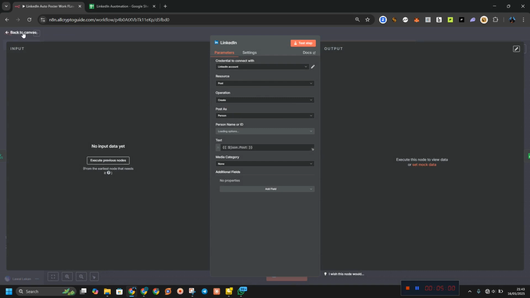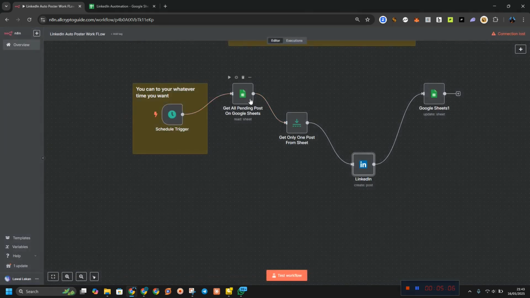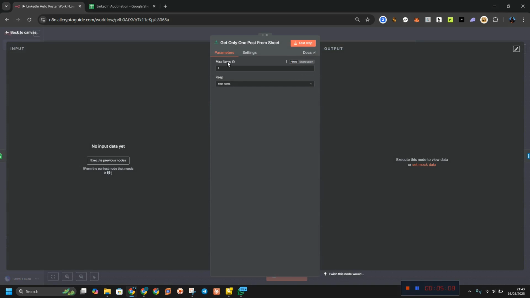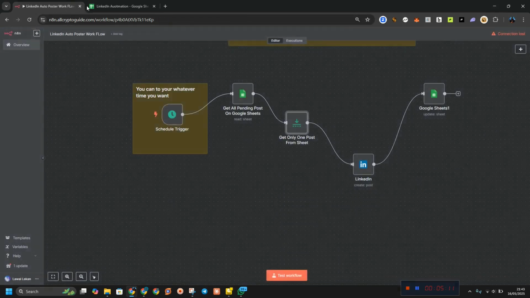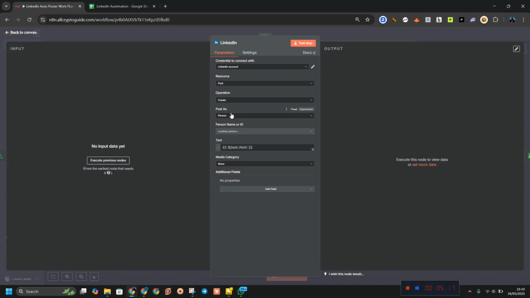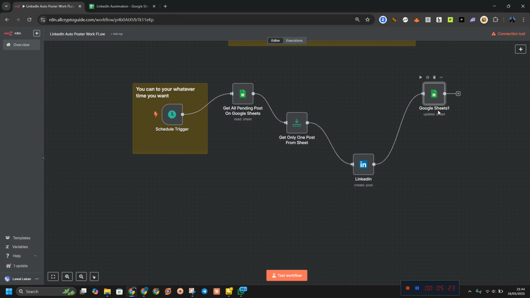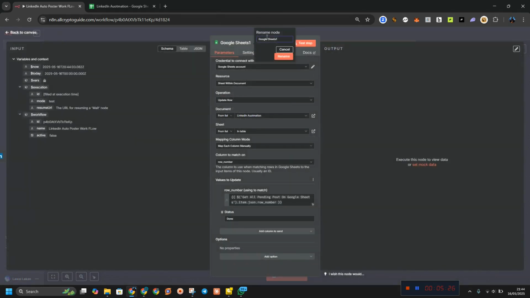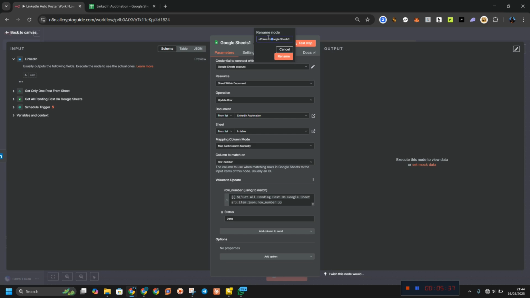So just showing you how this thing is working. After this one has gotten the result, we get the post. After getting the post, we are going to make sure that it only gets one post which is pending from this Google Sheets. After that, we are going to post this onto our LinkedIn account, and we are going to update the Google Sheet to tell that this is done. Update Google Sheets done.